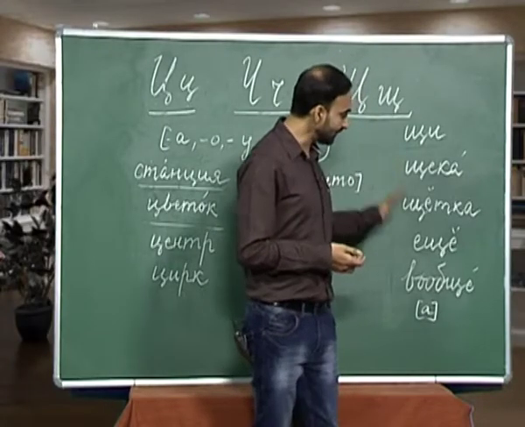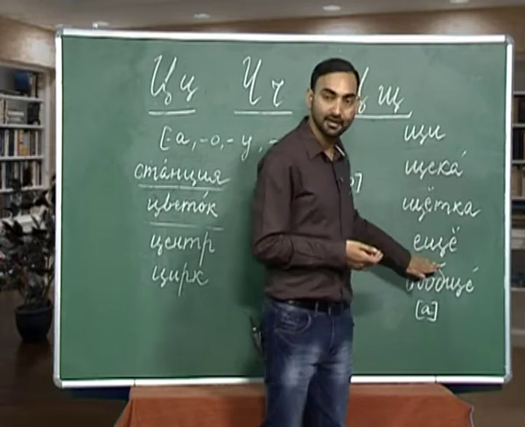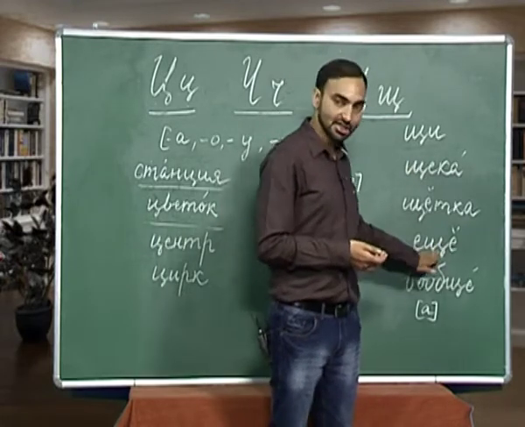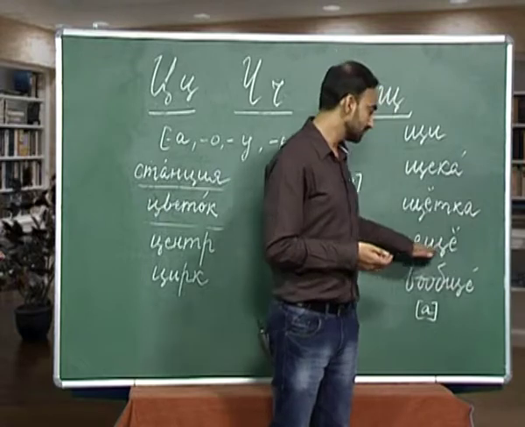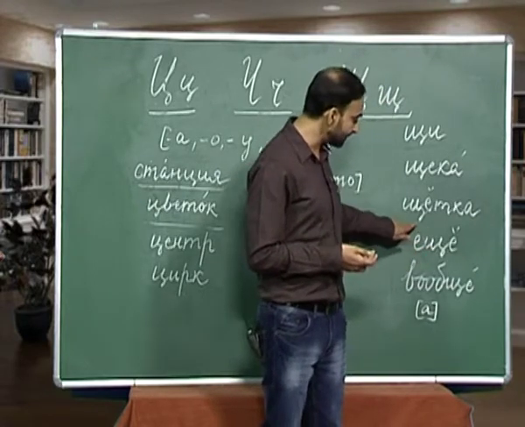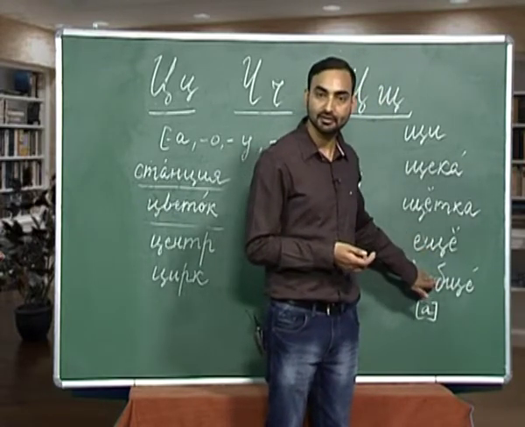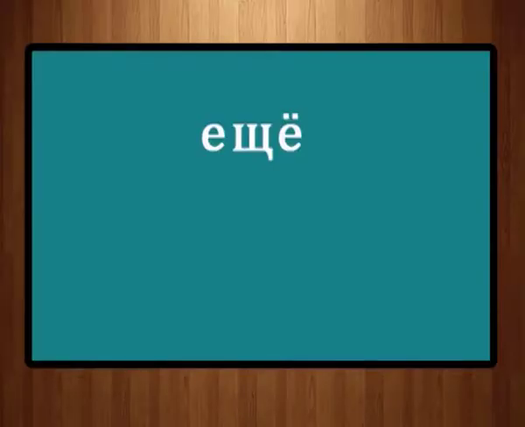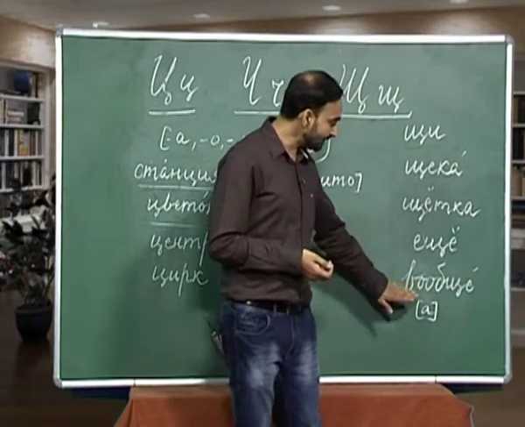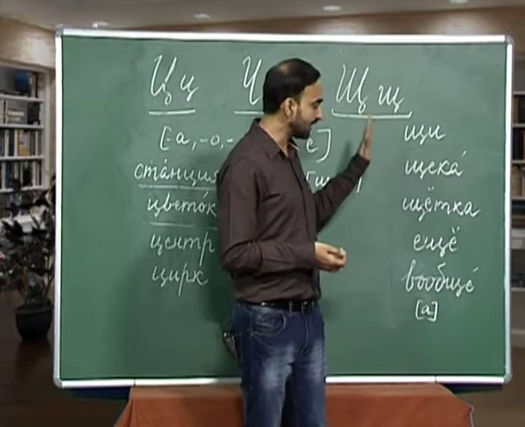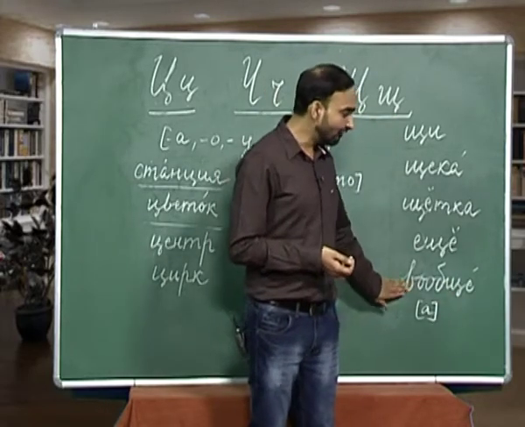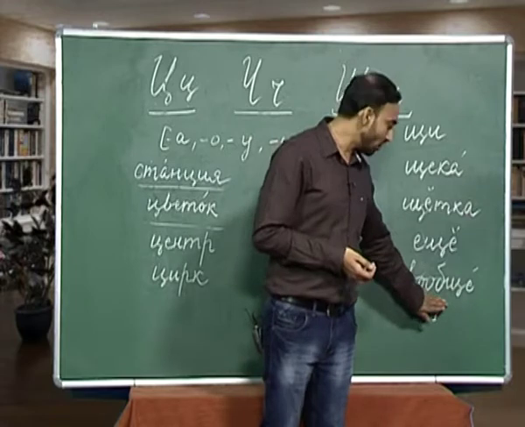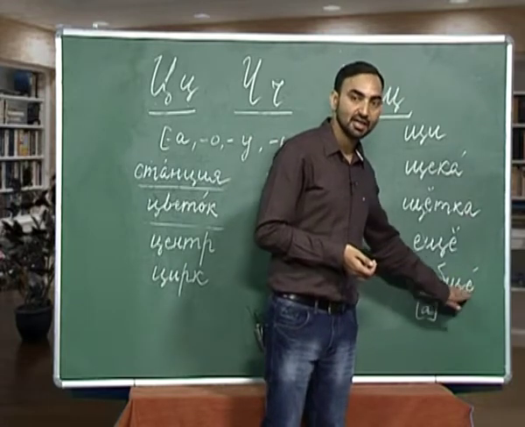The next word from sh we are going to learn is ye, sh, yo. Again this unstressed ye will be pronounced as i, not ye. So, how will you pronounce this word? Ishcho. Ishcho is still.